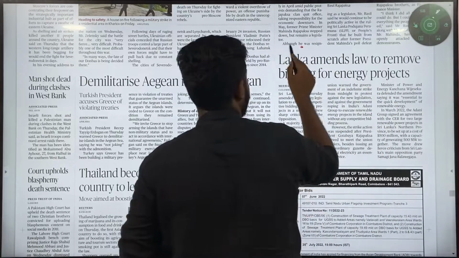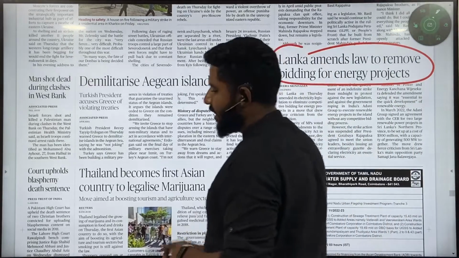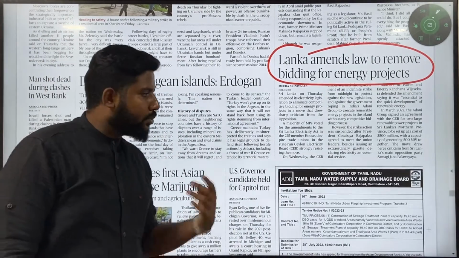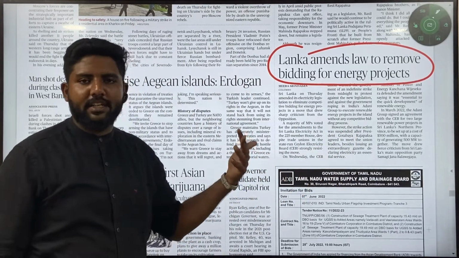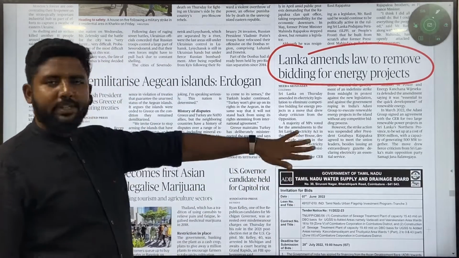Because of the crisis, Sri Lanka amends the law to remove the bidding for energy projects. Earlier they followed different policies on how to generate bidding for energy, but now because of the economic crisis they understood that their policies need to be amended.